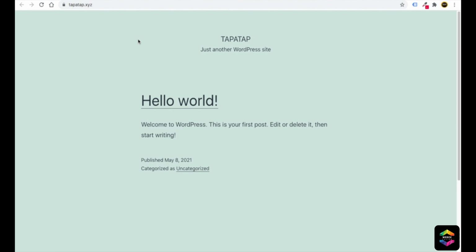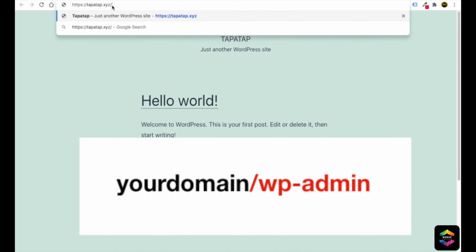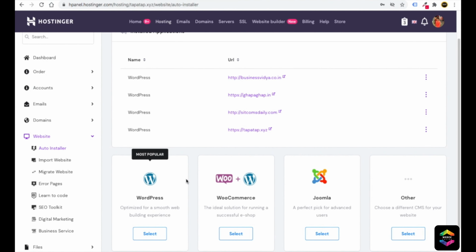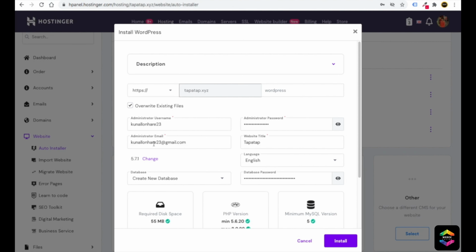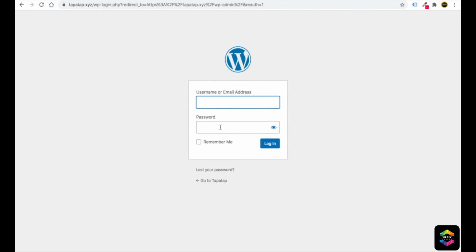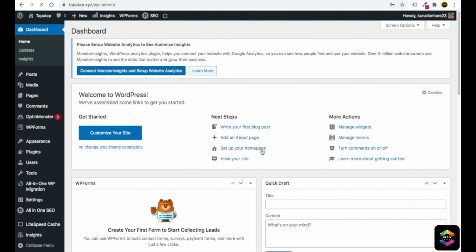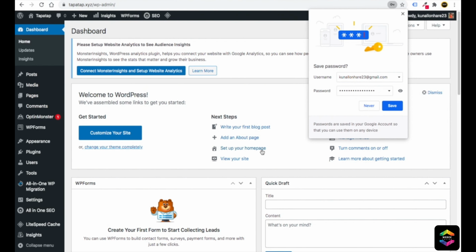To log in to your WordPress dashboard, this is the domain. You just need to write /wp-admin. After you do this, just click on enter. Now you will go to the email address and password. Here you have to put the email address and password which you set before you installed WordPress. So this is what you have to put here. After you do that, just click on login. Now friends, you can see we have successfully logged in to our WordPress dashboard.